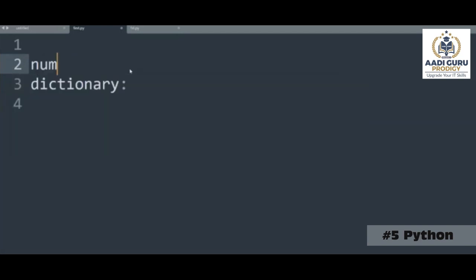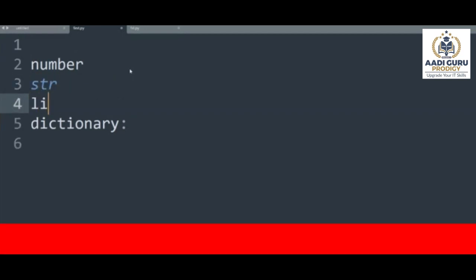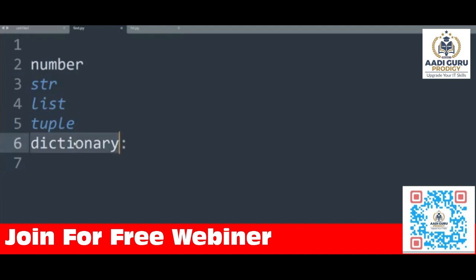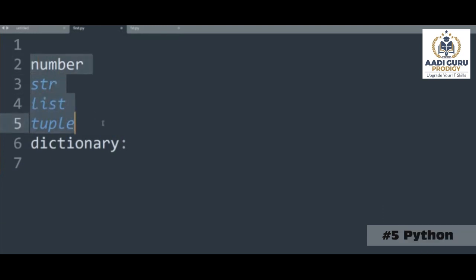Like numbers, we have a numbers type of data. Next is strings, we have a string type of data. Next is list, we have a list type of data. The next type is tuple. Now the next is dictionary. So numbers we have done, strings we have done, list we have done, tuple we have done. And today we are discussing dictionaries.